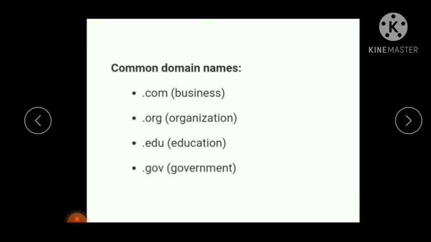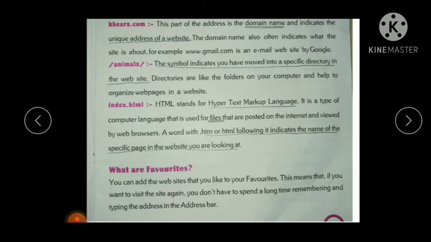Then the next one, index.html. This HTML is the last part of the web address, which gives the name of the individual file. So HTML stands for Hypertext Markup Language.